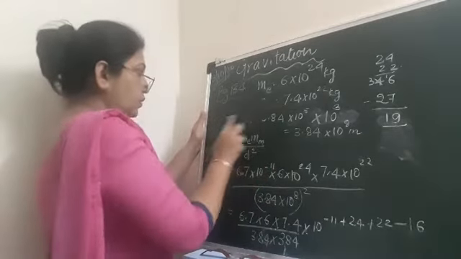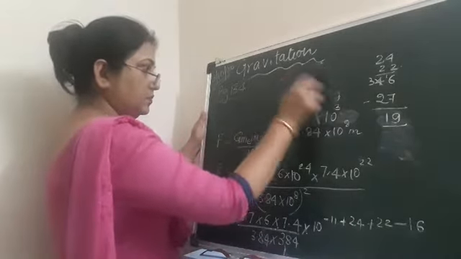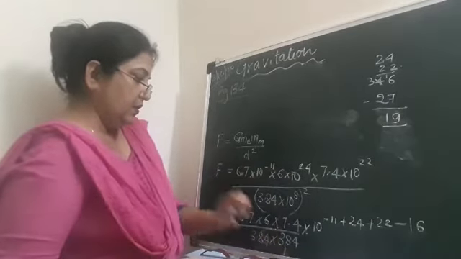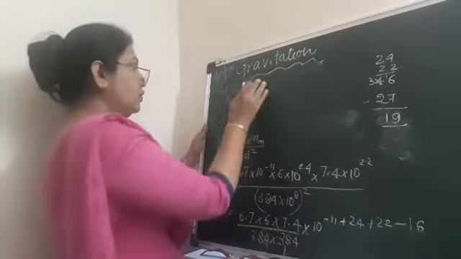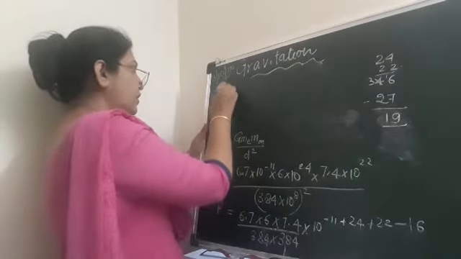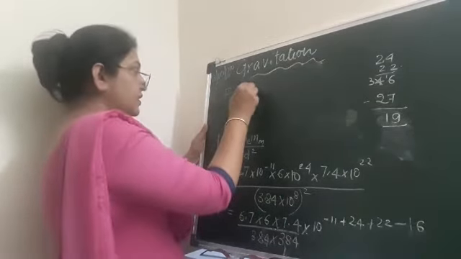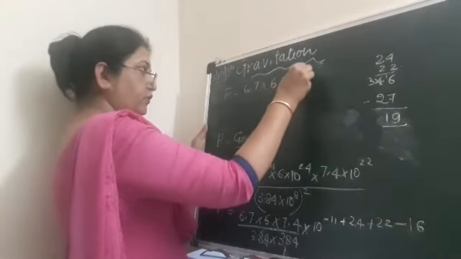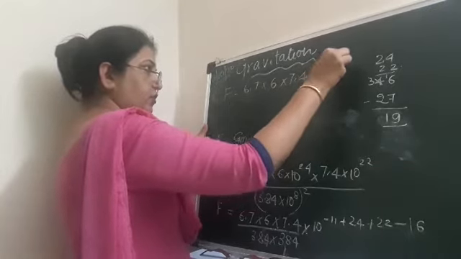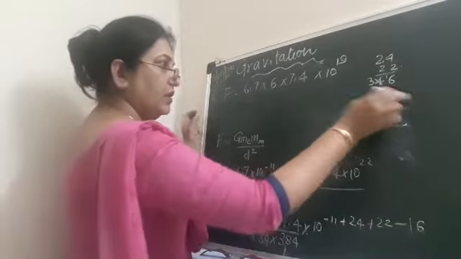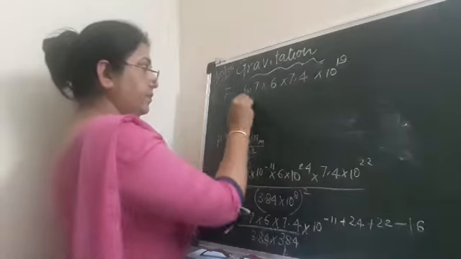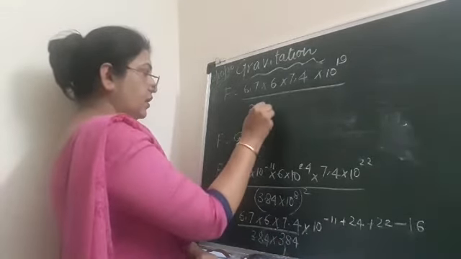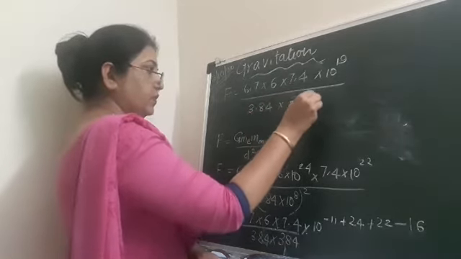So F is equal to, as I told you, the page is 134. Now 6.7 into 6 into 7.4, here I write 10 to the power of 19 after the calculations, and upon 3.84 into 3.84.